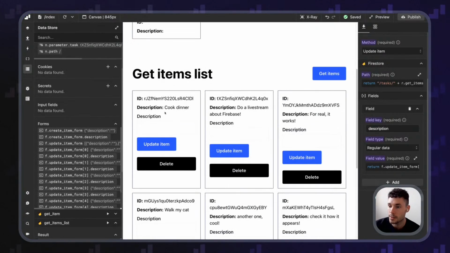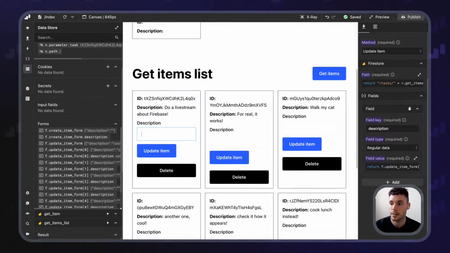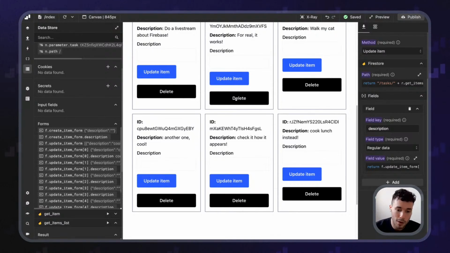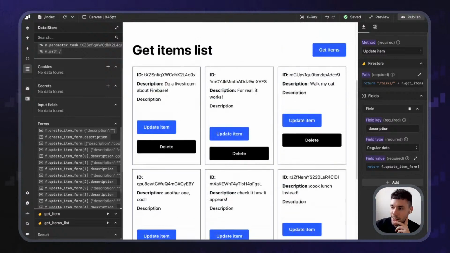Let's get the items. We've got cook dinner. So now I'm going to say cook lunch instead. Submit this. And hold on. Oh, yeah. Because, well, you can see now how the sorting is reactive, because I changed this to a different name.